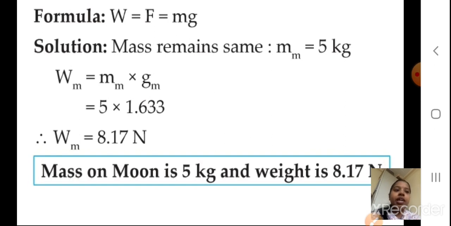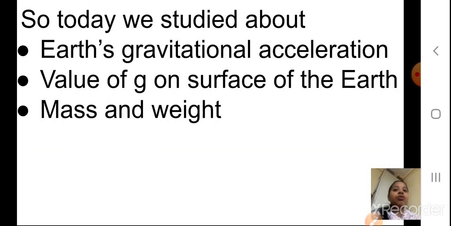Okay, now we have come to the end of today's session. So today we studied about Earth's gravitational acceleration, you saw. Okay, then what we saw? The value of g on the surface of the earth is changing. Okay, the value of g is changing. It depends upon the depth, height and the surface of the earth. Yes, we have studied this concept also.